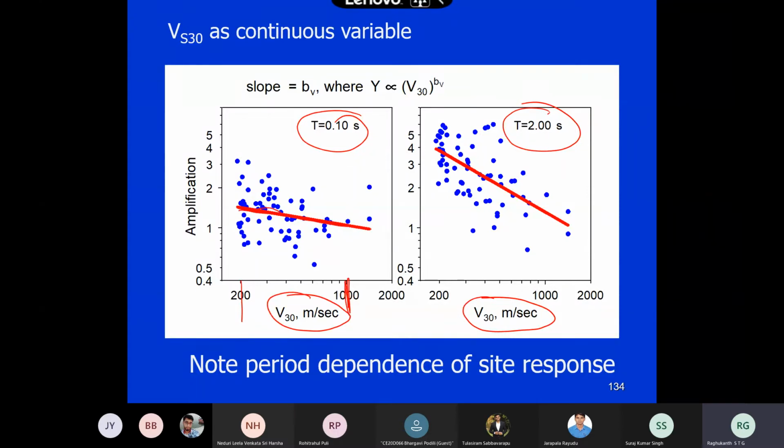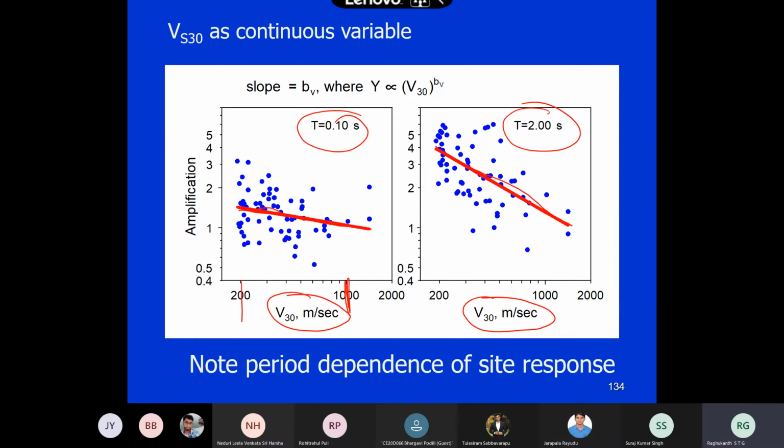And if you take 2 seconds, how much is the increase? See what is happening to the value as shear wave velocity increases?